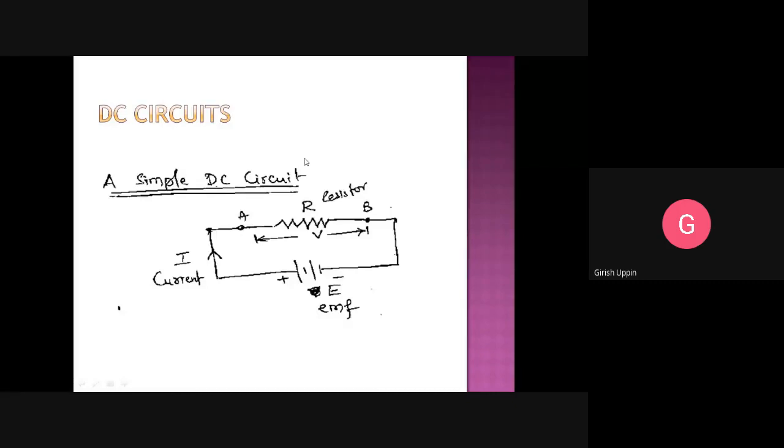A voltmeter is the instrument which is used to measure the voltage. If I connect the voltmeter between node A and node B, whatever voltage is shown, you can call it voltage across the resistor, voltage difference across the resistor, or potential difference across the resistor. These are the different terminologies that you can use synonymously.